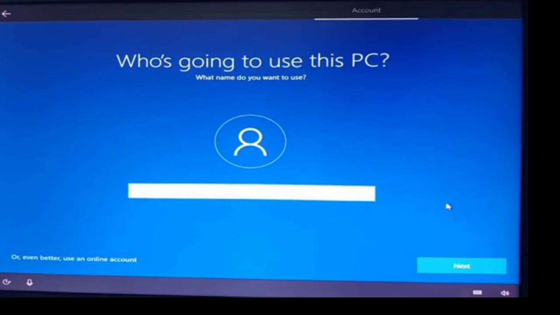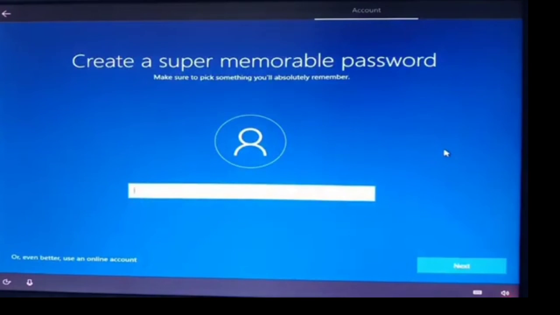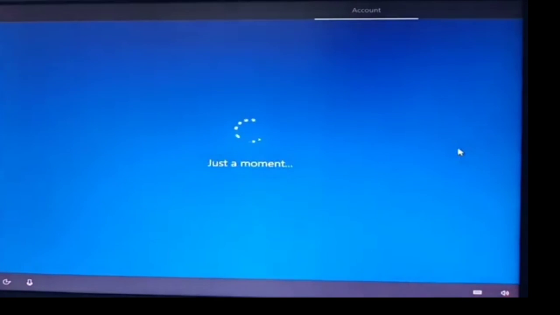So for example, TTL Techno Hub, and then click next. So here I will not put any password, but you can make a password after you install Windows. So let's just click next.